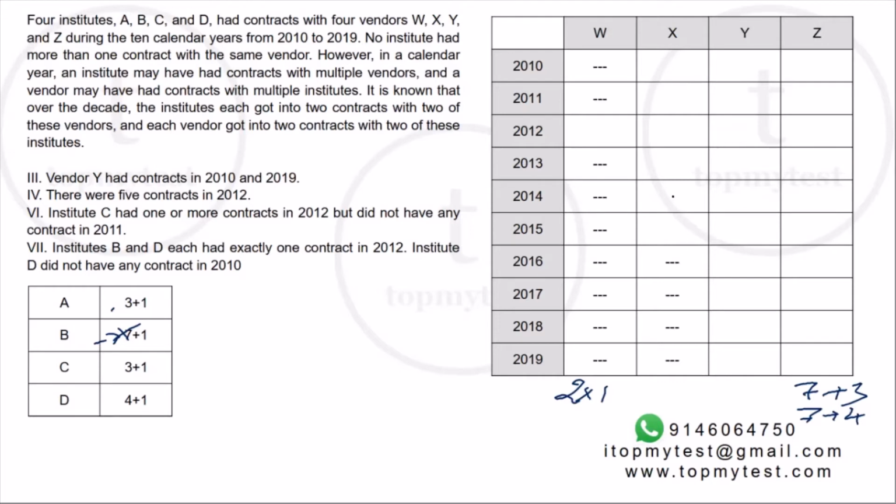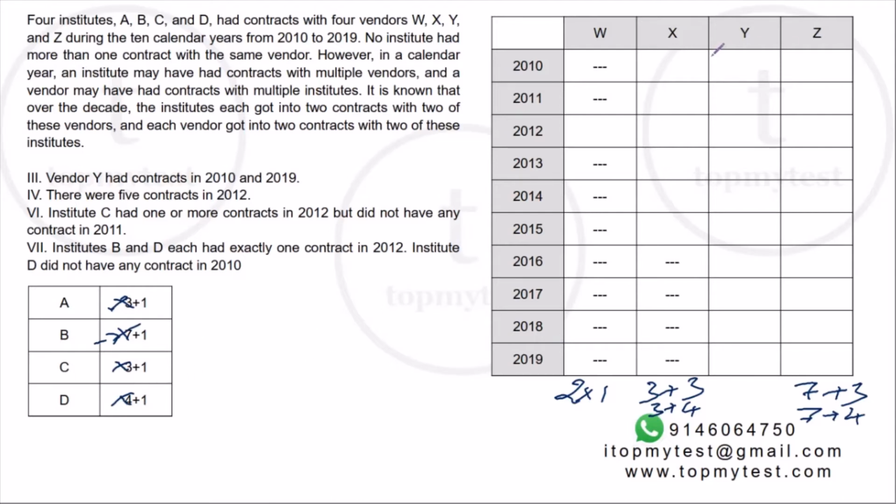Also, X is getting continuous contracts till 2015. Now 7 plus 7 is gone. So to get 6 years of contracts, you would have to take either two 3s or a 3 and a 4, with 1 year of overlap. So X will be either 3 plus 3 or 3 plus 4. Between Z and X, they would take up all these multi-year contracts. X will take 2 of the 3 or 4s, and Z will take 7 and 1 out of the remaining 3.